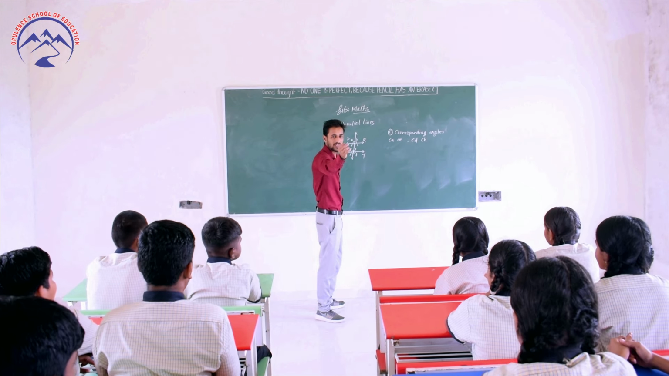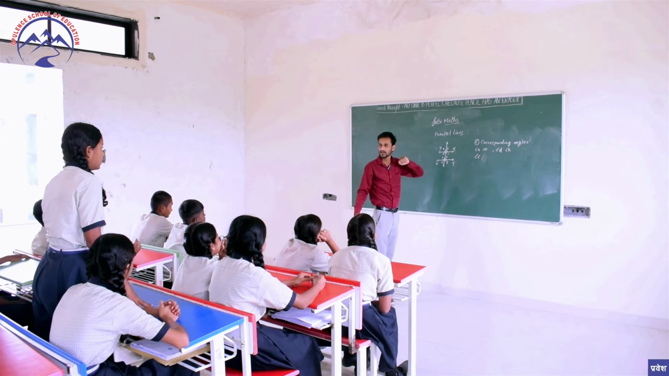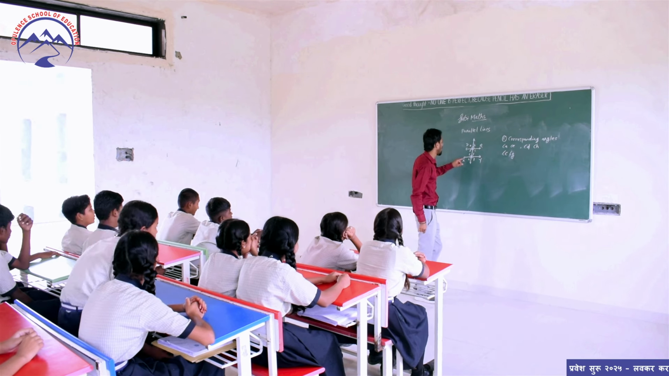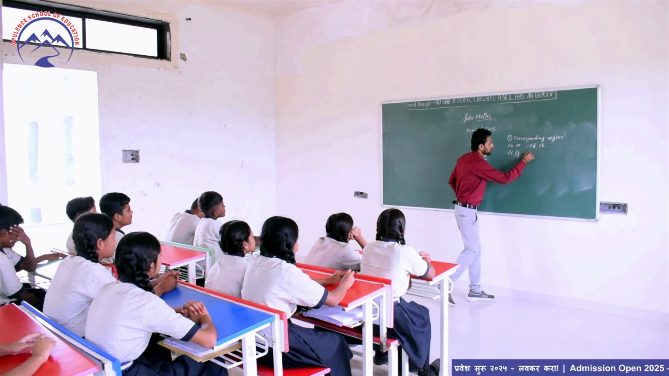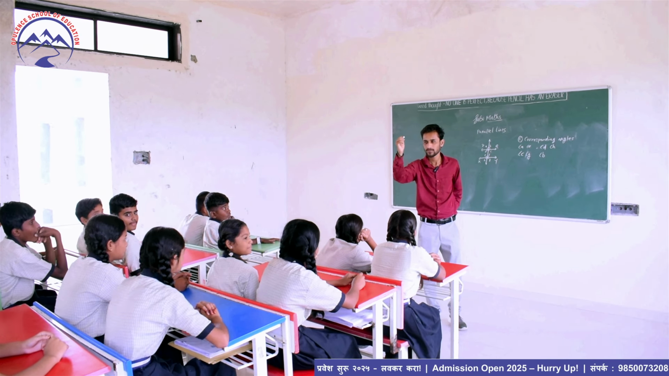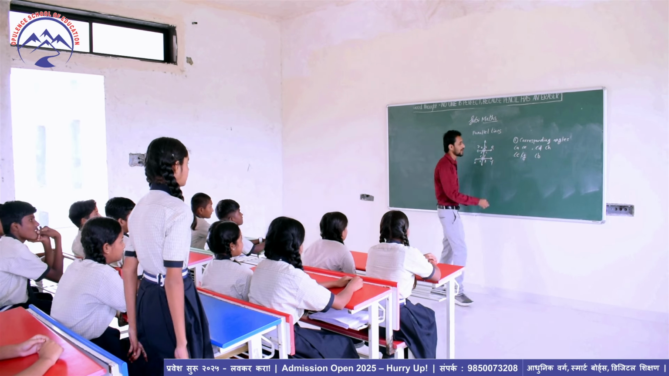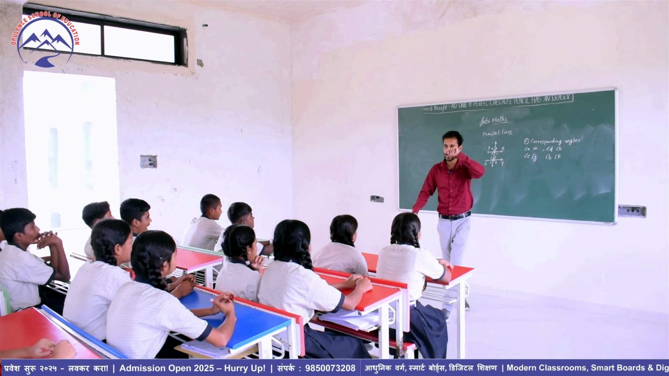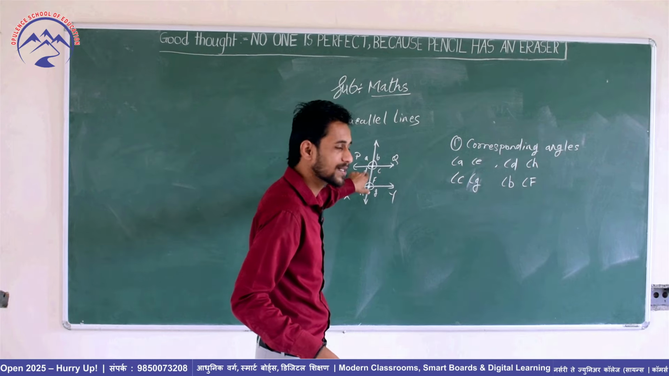Now tell me Vaishnavi, angle C corresponds to which angle? Angle G. Very good. And which angle is remaining? Angle B corresponds to angle F. So there are 4 pairs of corresponding angles. Now we are going to learn one more type of these angles.